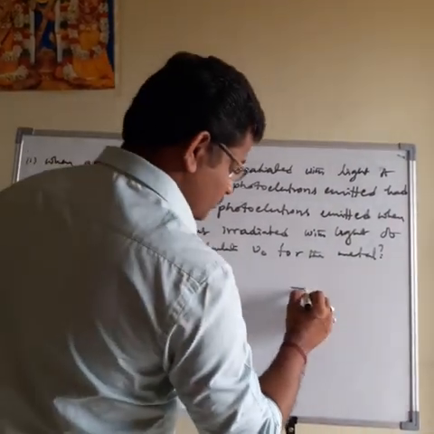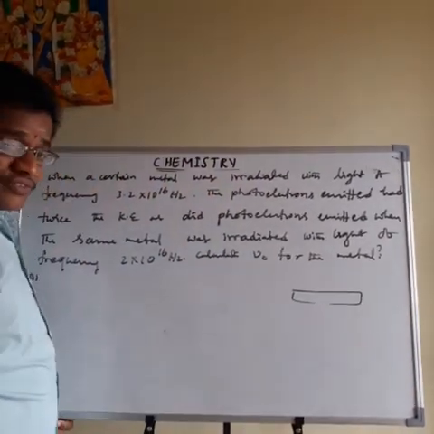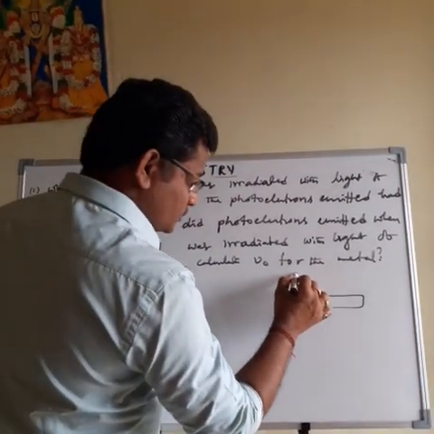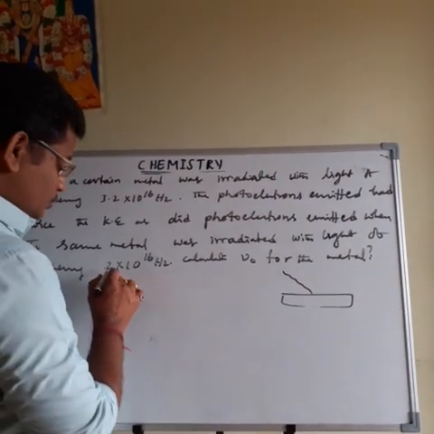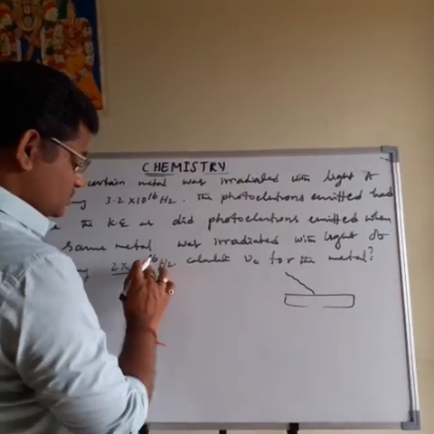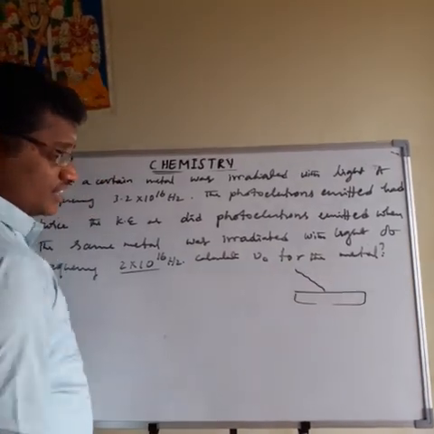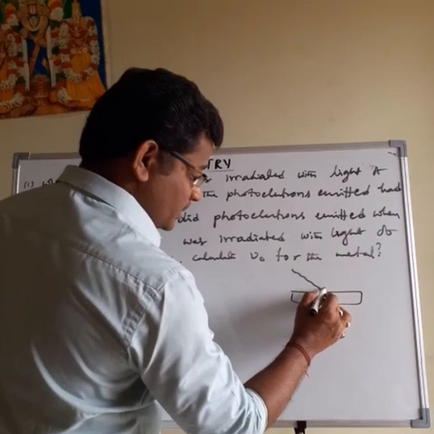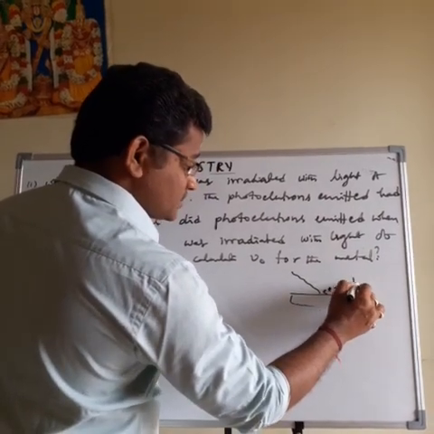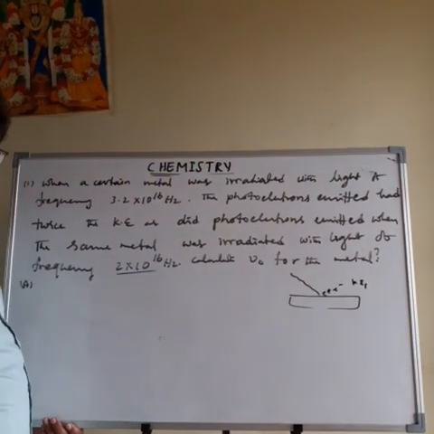Means you see here, this is the metal surface. First we are sending light of frequency 2 x 10^16 Hz. This is the first light frequency. If you pass the first light, electrons are emitted. Its kinetic energy is Ke1.